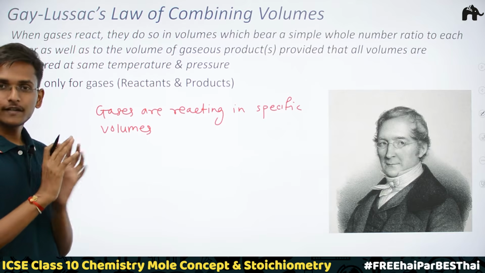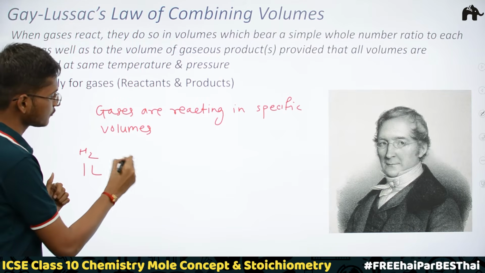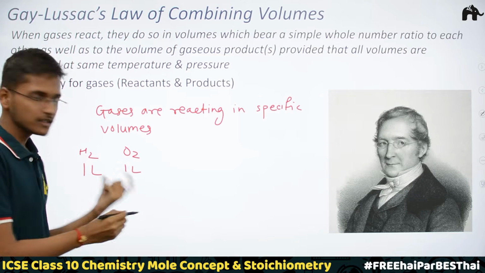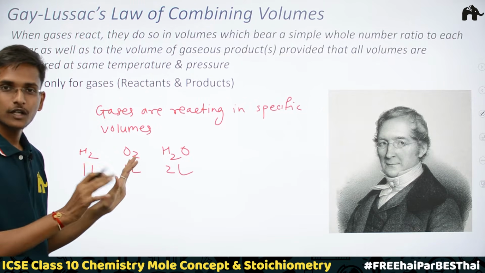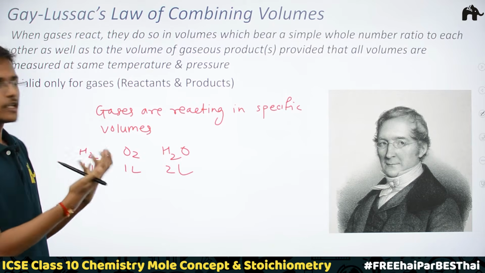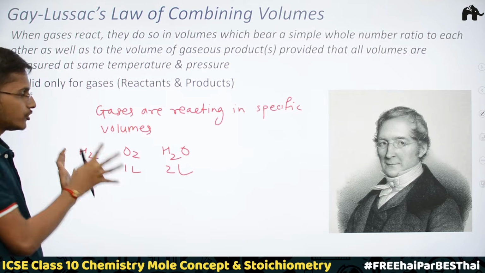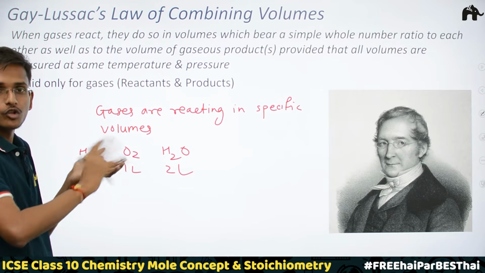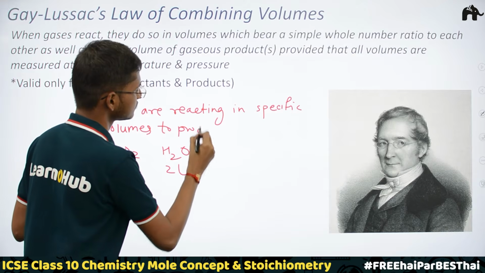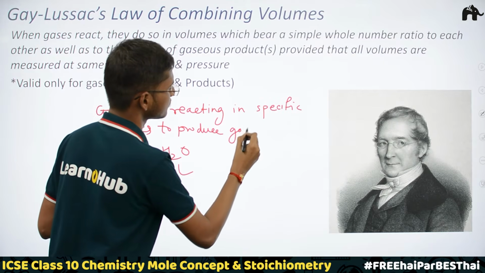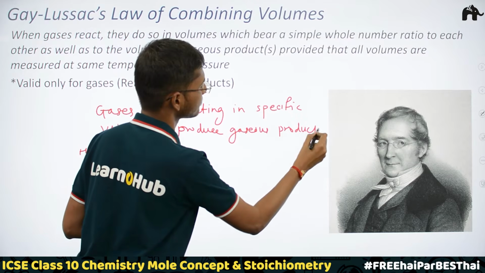It would never happen that 1 volume of hydrogen would react with 1 volume of oxygen and give 2 volumes of water. So what we should conclude from his law is that gases react in specific volumes, and these specific volumes won't change at all to produce gaseous products having specific volumes.